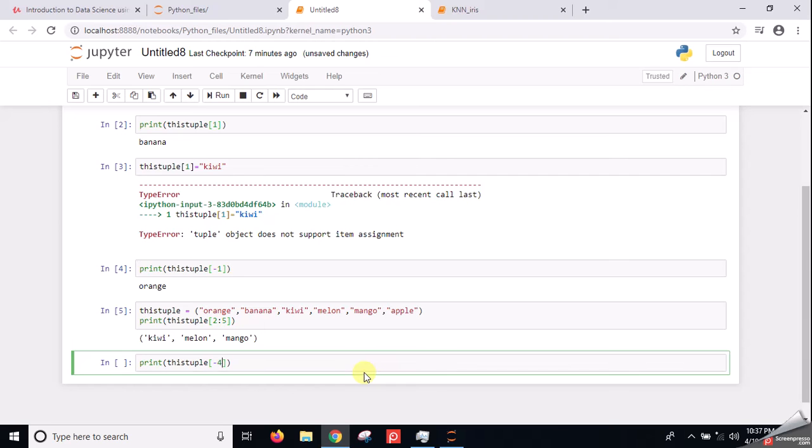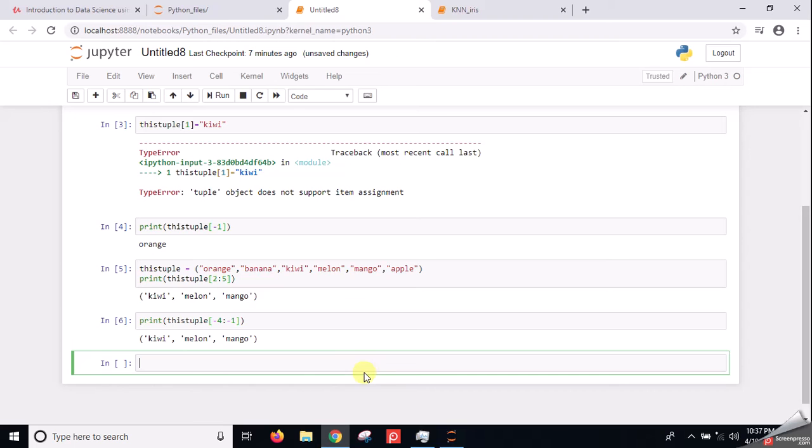Now we can also use the range of negative index like this. What does this negative index mean? -4 means start from here: -1, -2, -3 and -4. That means kiwi is at -4. We go through the list, but -4 is inclusive and -1 is exclusive. -1 is apple, it will be excluded from the list, as we can see. So this is the thing we can do.